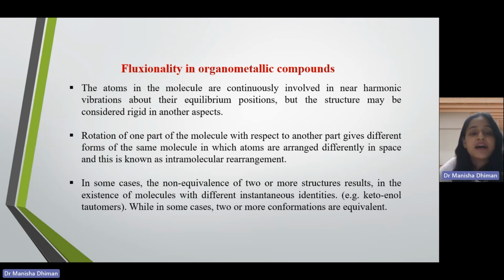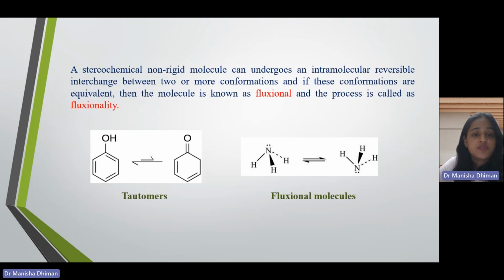So they have different chemical structures and different chemical properties. But if you talk about fluxionality, the chemical properties of a fluxional compound are the same. Okay, it is just the rotation of one part of the molecule with respect to another, and it gives a different form of the same molecule, and they have the same chemical properties. So tautomers means your chemical non-equivalence is there. One is alcohol, one is ketone, so they are chemically non-equivalent. But the fluxional molecules, they are chemically equivalent.